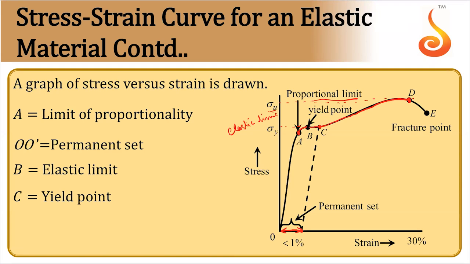If you decrease load or increase load, in both the cases, the material will start yielding indefinitely. Yielding means simply it goes on expanding and material ultimately breaks. So fracture occurs at some point E. So this E is called fracture point, right? Just mark these things.